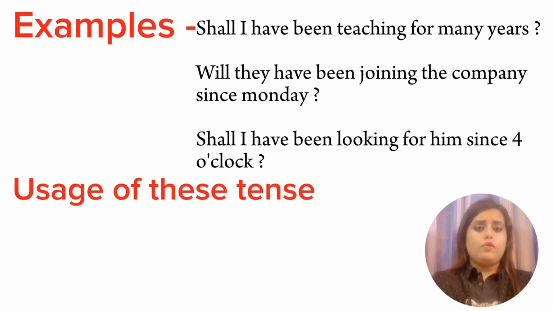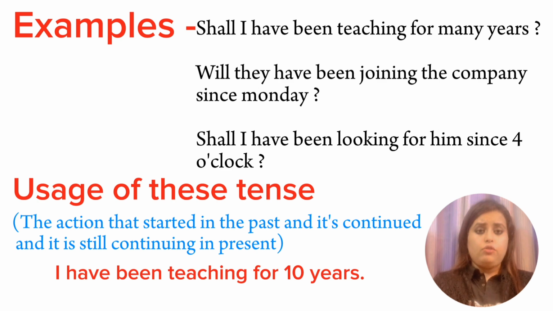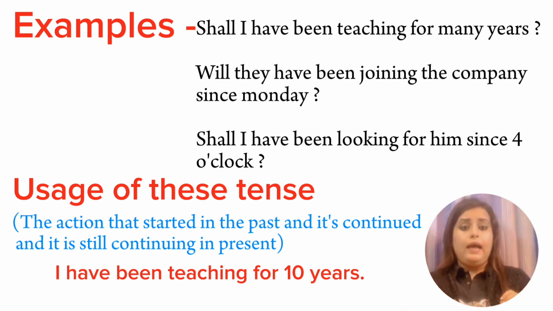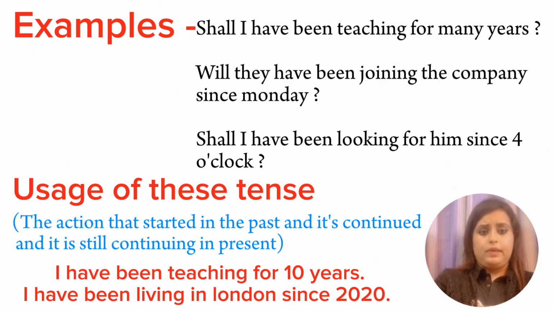Now the usage of this tense is the action that started in the past and is still continued in the present. For example, I have been teaching for 10 years. So it started in the past and still it is continued in the present. Also, I can say I have been living in London since 2020. That means I started in 2020 and now also I have been living there.